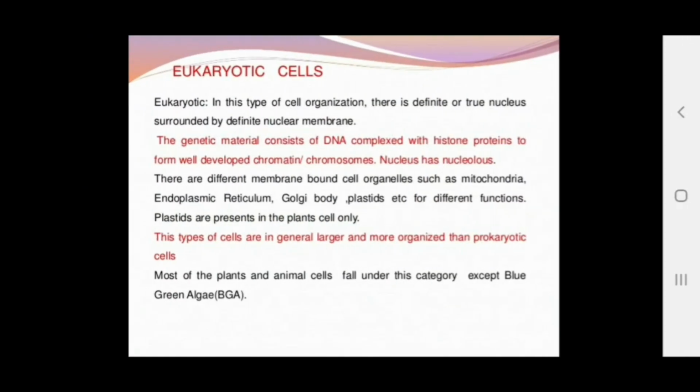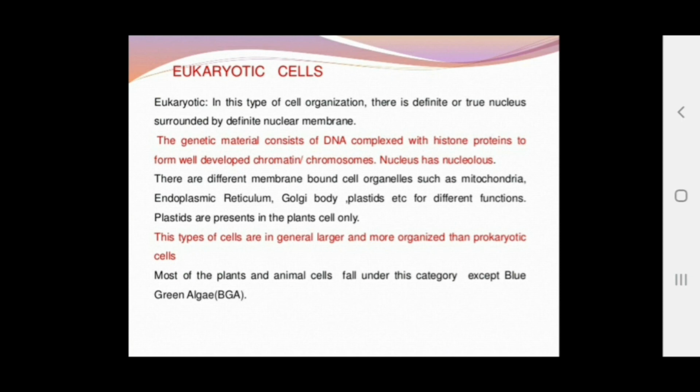The eukaryotic cell, we can say, is the modified cell. They consist of a true nucleus. Eu means true and karyon means nucleus. In this type of cell organization, they have a definite or true nucleus surrounded by a definite nuclear membrane. The genetic material consists of DNA complexed with histone proteins to form the well-developed chromatin structure or the chromosomes. Clear? The nucleus has the nucleolus also.